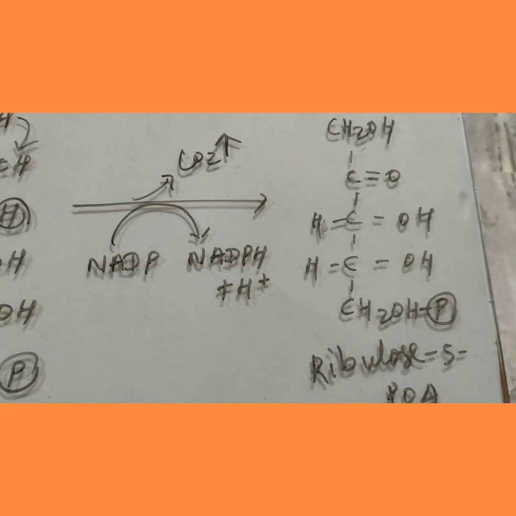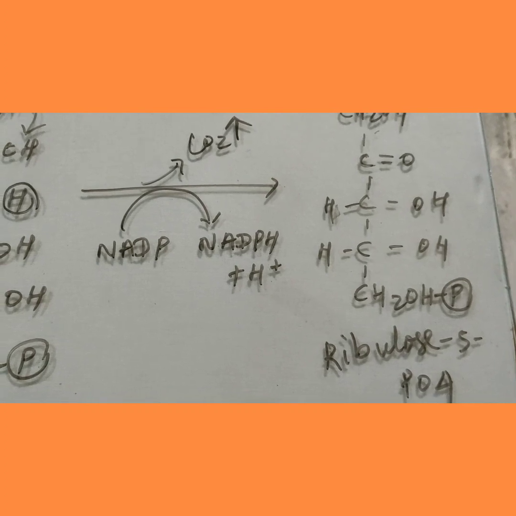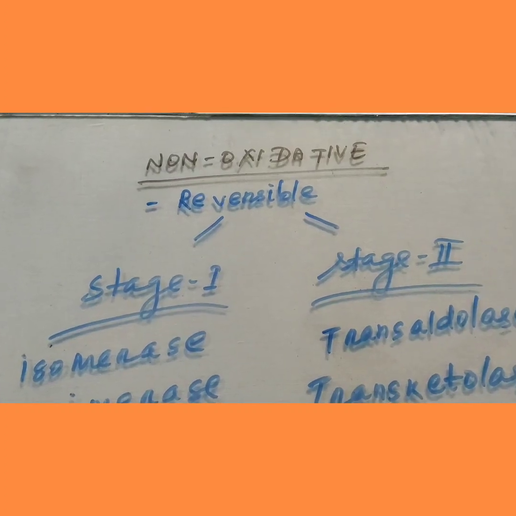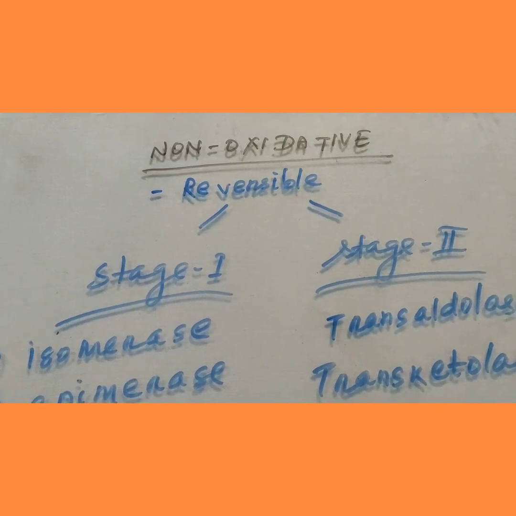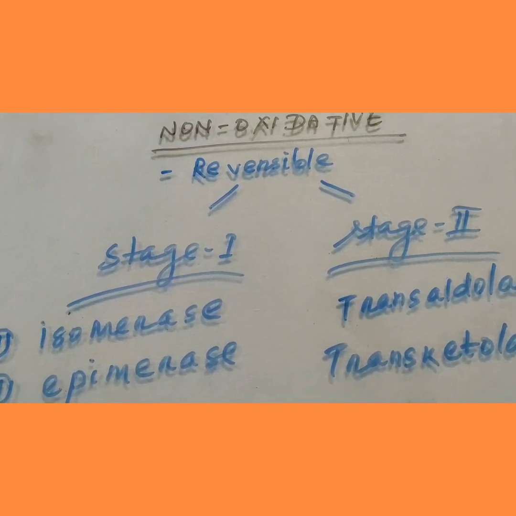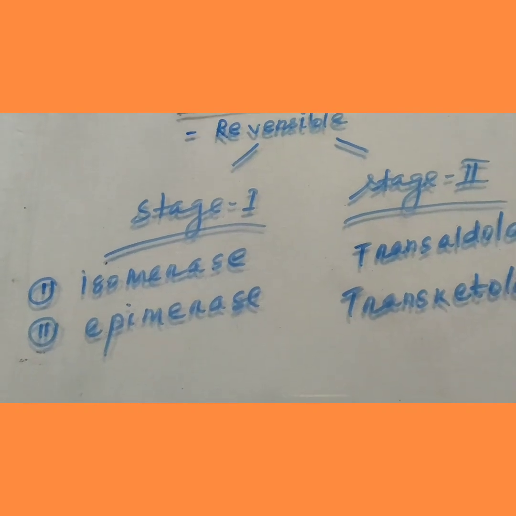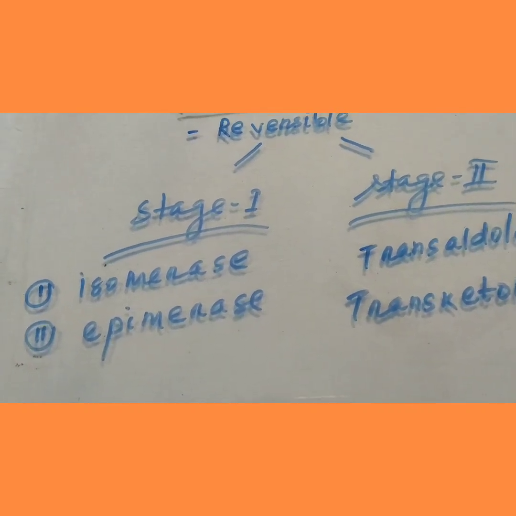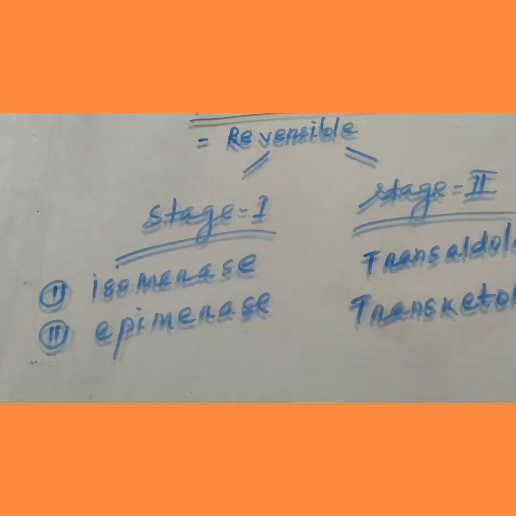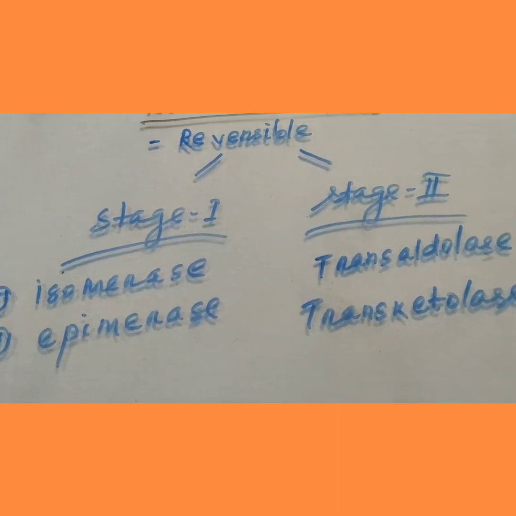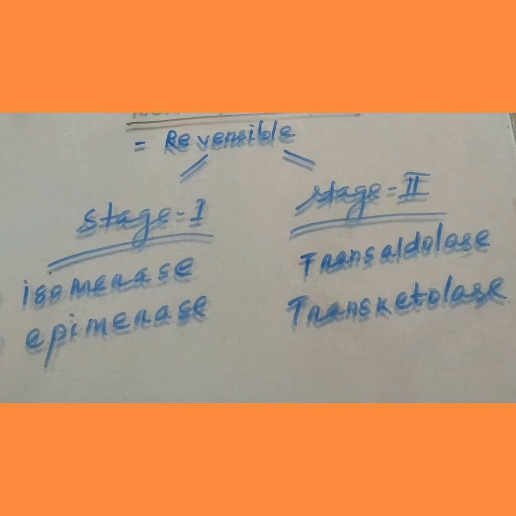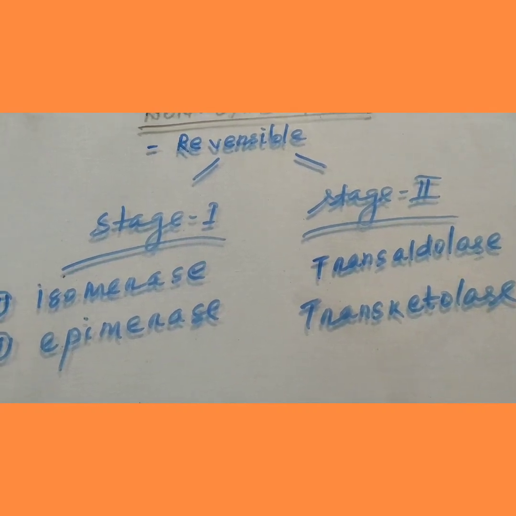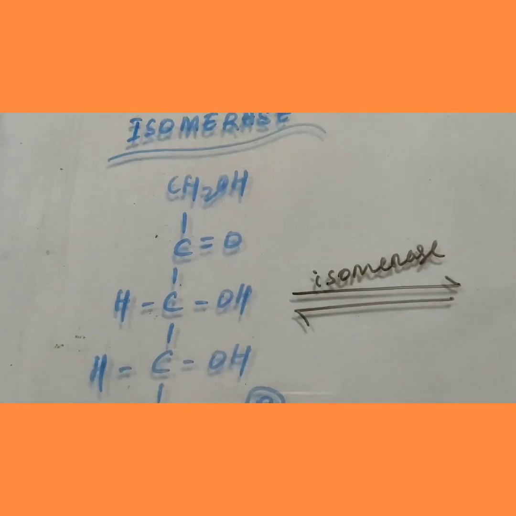Then come to non-oxidative phase. Come to non-oxidative process, we have already described. The non-oxidative is reversible. It consists of two stages, stage 1 and stage 2. In stage 1, isomerase and epimerase enzymes carry out the process. In stage 2, transaldolase and transketolase carry out the process. First, we have to discuss the stage 1 reactions. First, come to isomerization reaction.